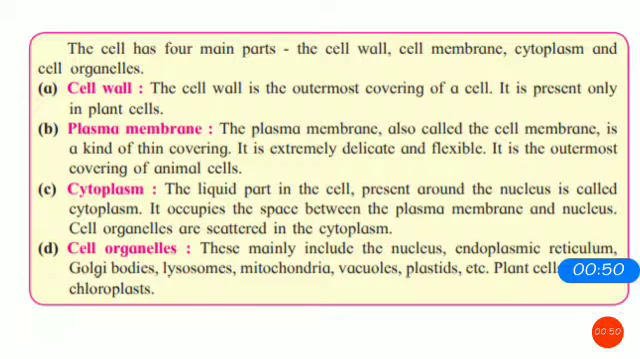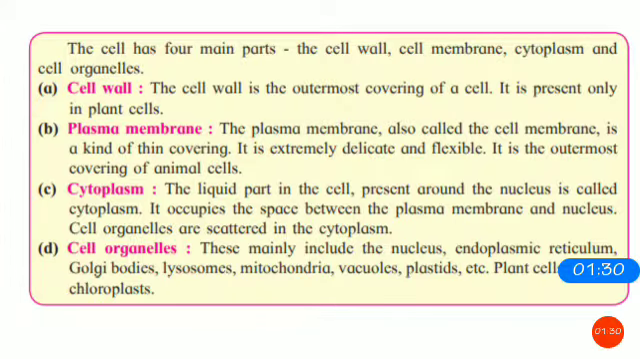The liquid part in the cell present around the nucleus is called the cytoplasm. Basically, it is the jelly matrix present in the cell, filling all of the cell. For example, you have a balloon filled with water, and in that water you have mixed sparkles and different stars or anything which you want. There has to be something in which all these things are suspended. That is the cytoplasm, and it occupies the space between the plasma membrane and the nucleus. Cell organelles are scattered in the cytoplasm. As we have already discussed, all the cell organelles are present in the cytoplasm, and the cell is itself covered by the plasma membrane, or you can say the cell membrane.